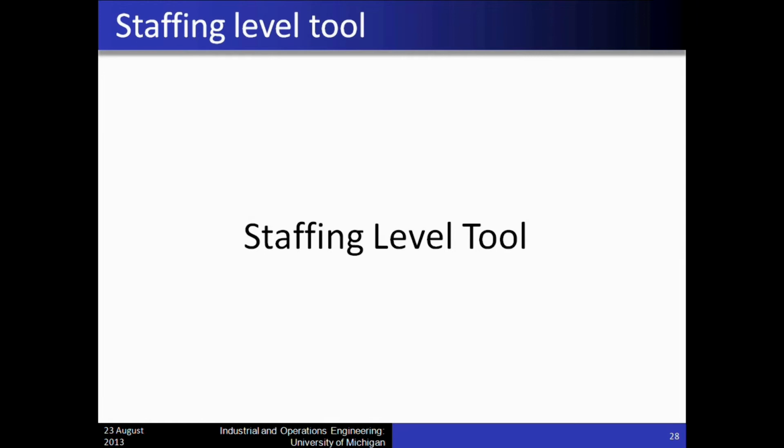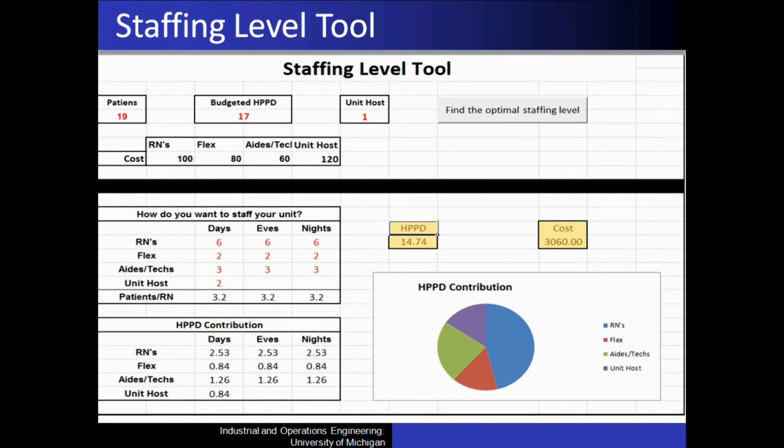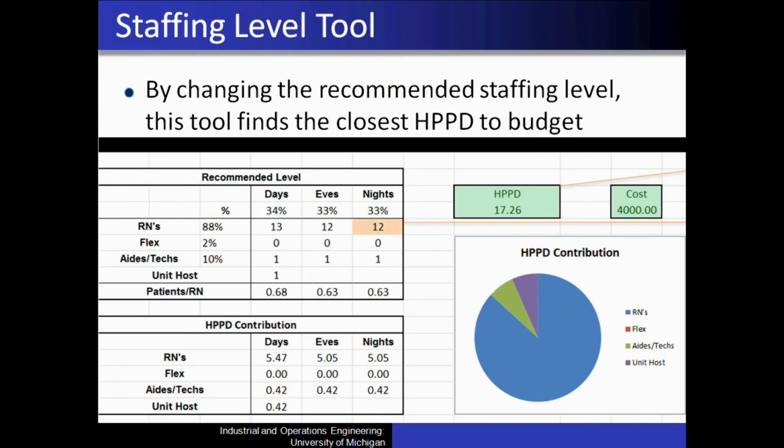Then we develop a staffing level tool. Nurses are unsure of which table to use to find out staffing level, and overstaffing happens when the nurse managers round up staffing levels for registered nurses and the techs at each shift. We hope that this staffing tool could replace the tables to avoid confusion for the nurses, and it could be a more flexible tool due to the what-if capability. Here is the layout of the staffing tool.